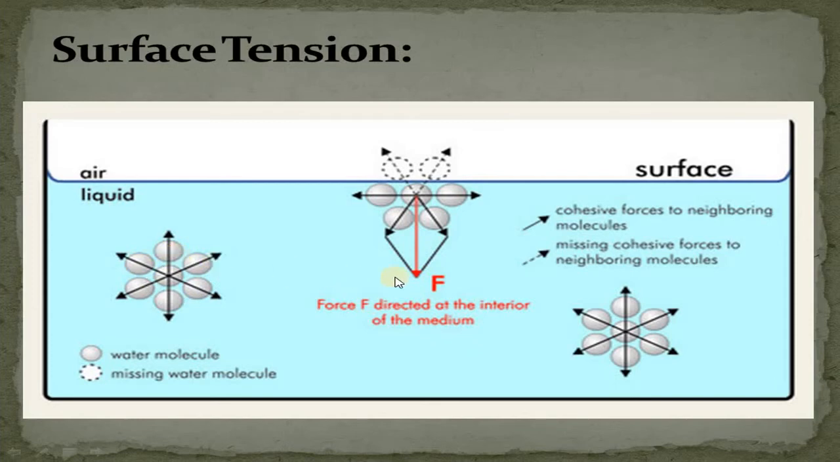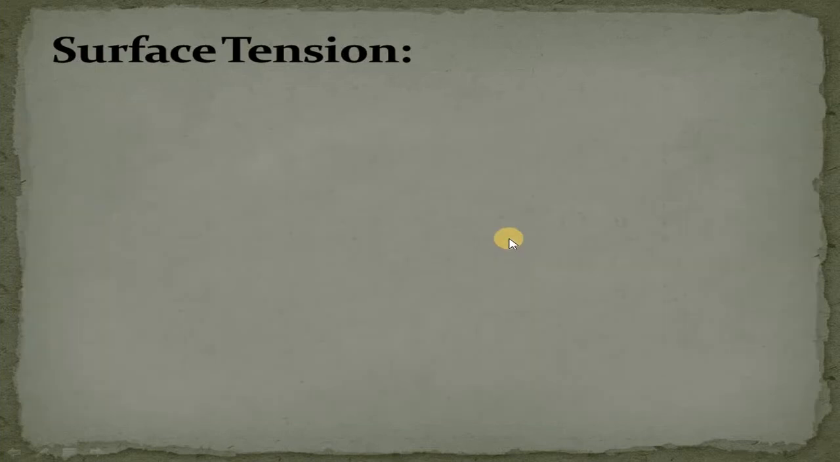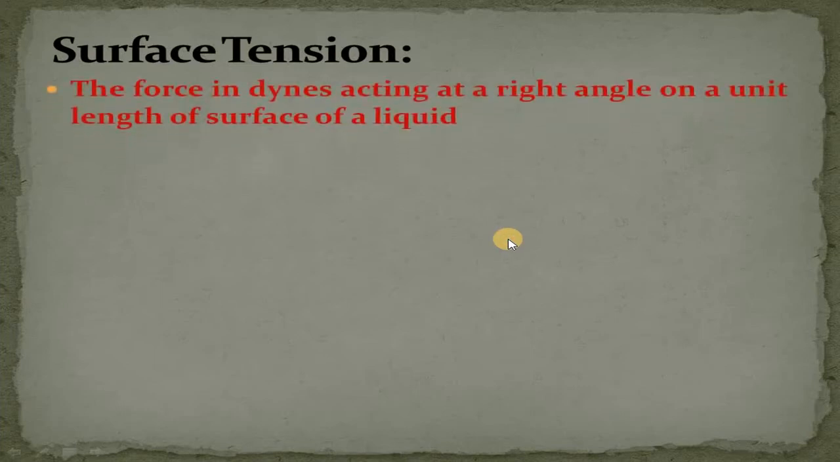Due to this inward force, the surface will act as a membrane, and the molecules present at the surface feel a net attraction towards the inside of the liquid. And that net attraction is what? It is surface tension. We can define surface tension in different ways. What is surface tension? The force in dynes acting at a right angle on a unit length of the surface of a liquid is called surface tension.